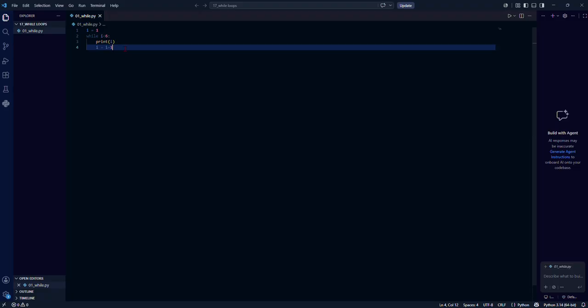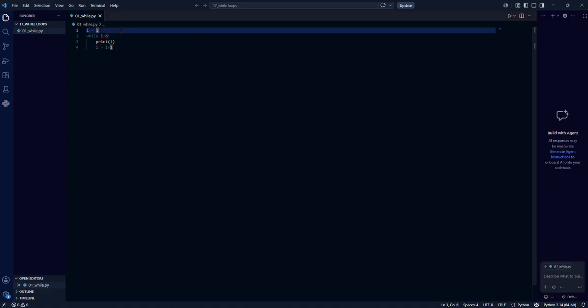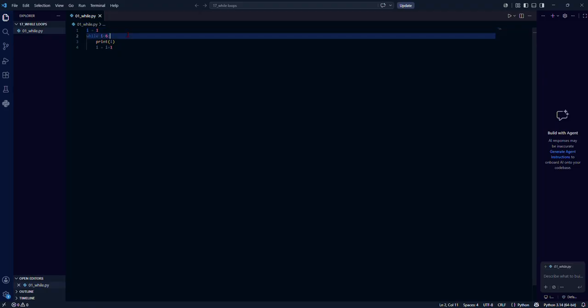What is this i plus 1? Let me explain. The main rule of a while loop is that it runs until the condition is no longer true. Let me explain this loop from the very top. When I say i = 1, the value of i is now 1. We have already seen such a statement. So while i is less than 6, the rule of a while loop says that this condition needs to be checked first. If the value is less than 6, the loop will be executed, otherwise it will be exited.